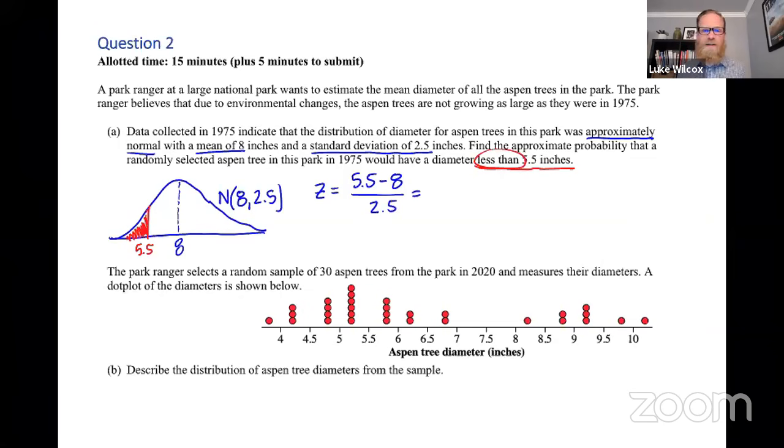And the numbers work out really nice on this one. It's negative 2.5 divided by 2.5, which is going to give me a z-score of -1, which is telling me that that diameter of 5.5 is exactly 1 standard deviation below the mean. Now we could jump to Table A to help us out.